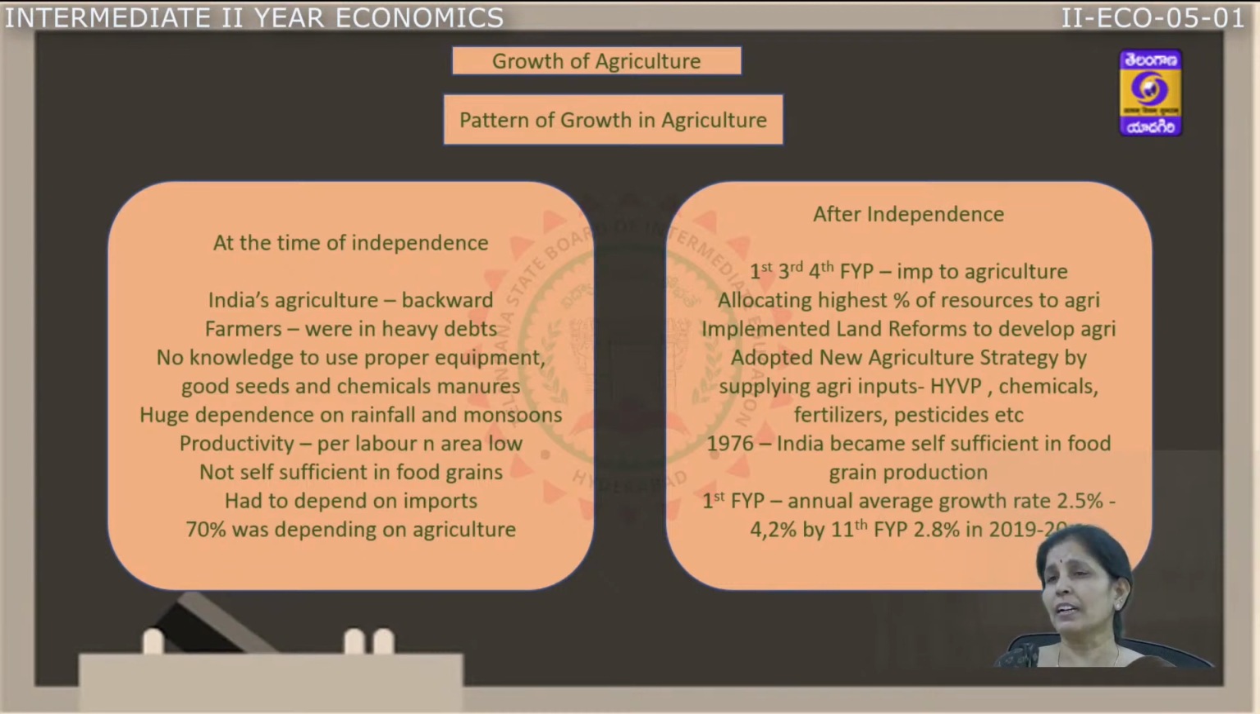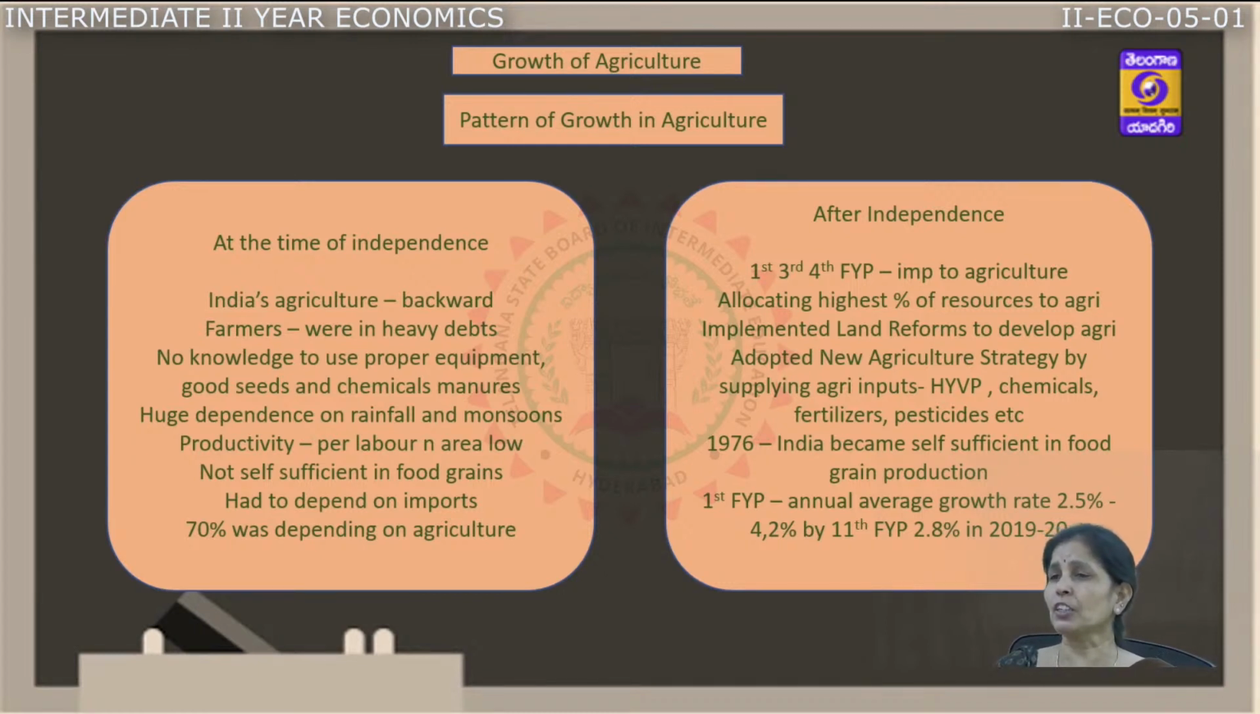It was because of illiteracy. We didn't have proper exposure to modern technology and we were dependent a lot on the rainfall and the monsoon. The productivity per person and per area was very, very low. This was the scenario of our agriculture at the time of independence.